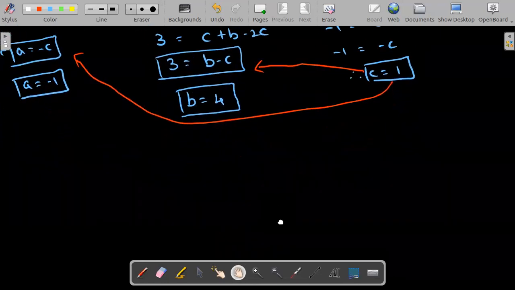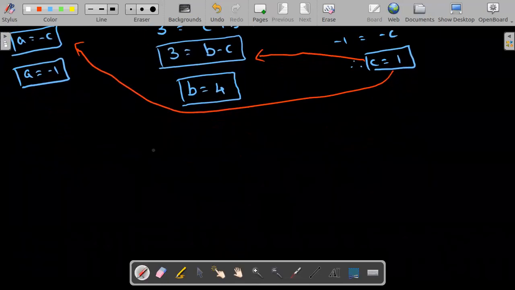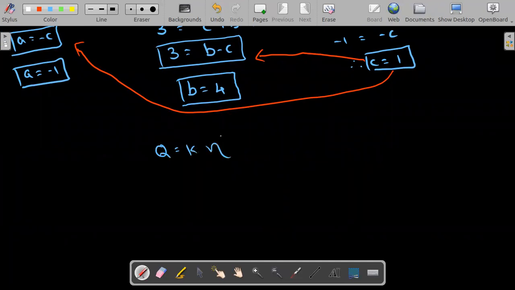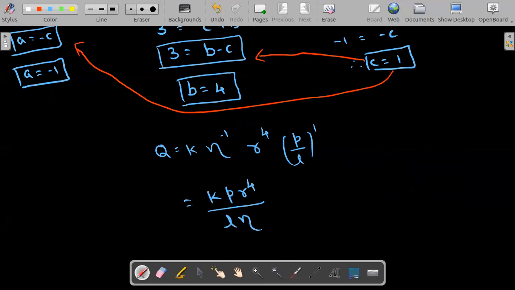Now by substituting all these values in Q, Q is equal to k. The a value is minus 1, so eta power minus 1. The next one is the b value 4, so p power 4. And the c value is 1. So we can rewrite this expression as k p r power 4 upon l times eta.